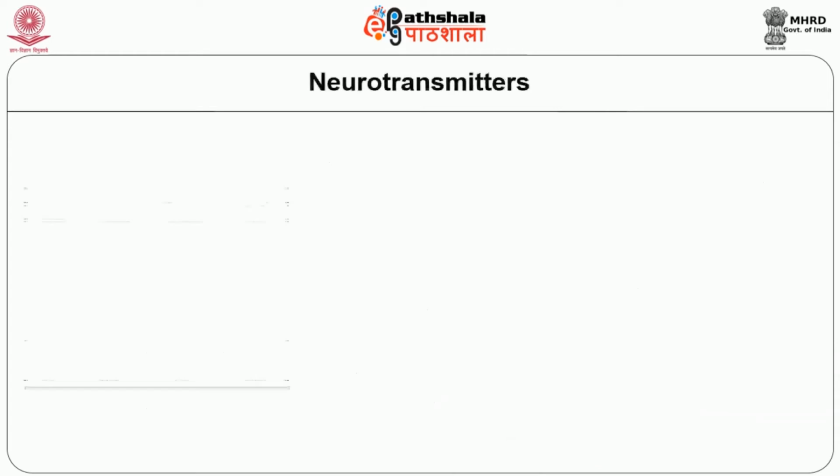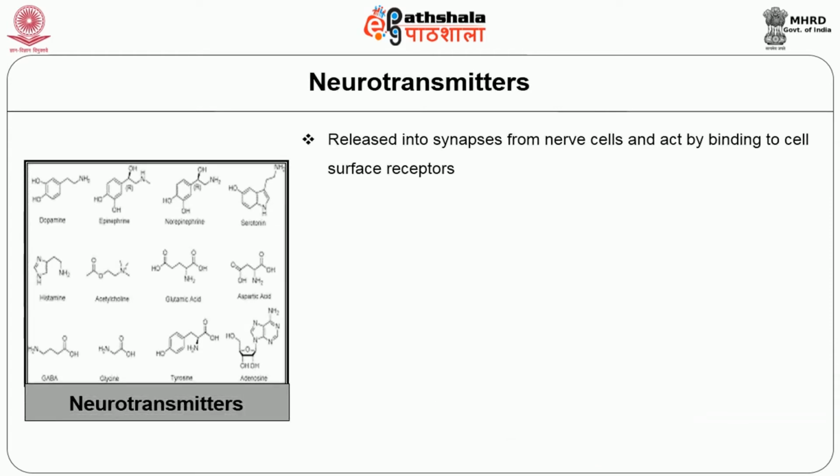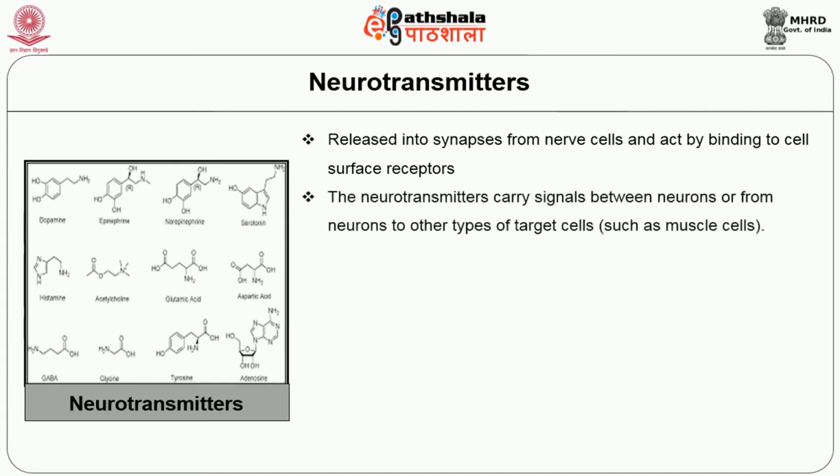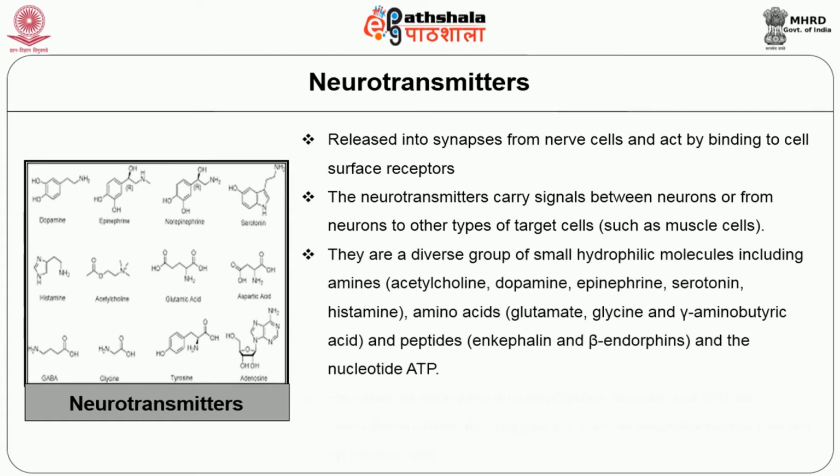The next one is neurotransmitters. They are released into the synapses from nerve cells and act by binding to cell surface receptors. Neurotransmitters carry signals between neurons or from neurons to other types of target cells, like muscle cells. They are a diverse group of small hydrophilic molecules, shown in the figure, including amines like acetylcholine, dopamine, epinephrine, serotonin, histamine, and amino acids like glutamate, glycine, and gamma-aminobutyric acid, and peptides like enkephalin and beta endorphins,